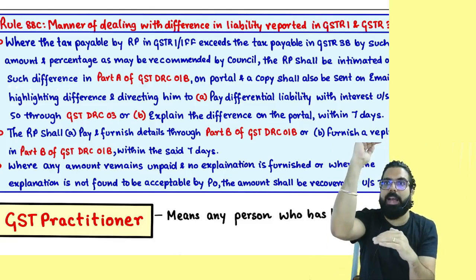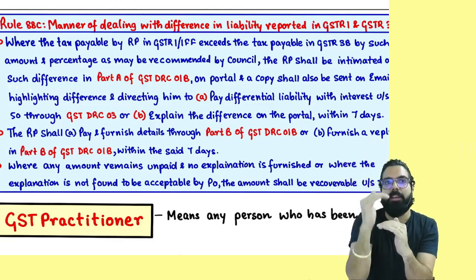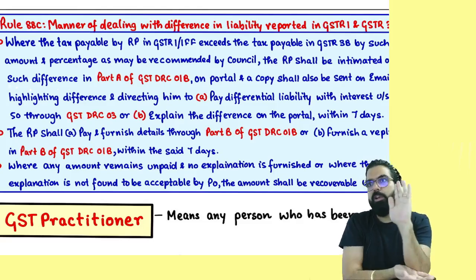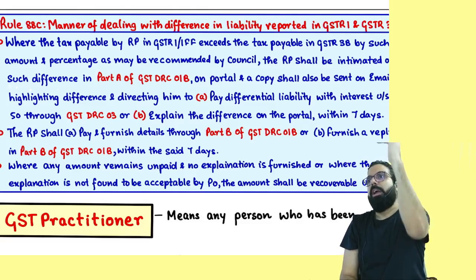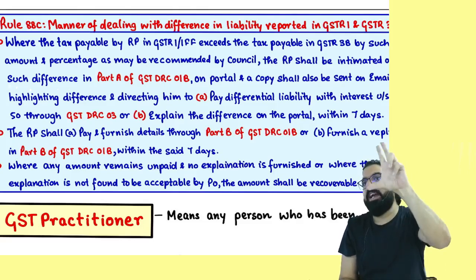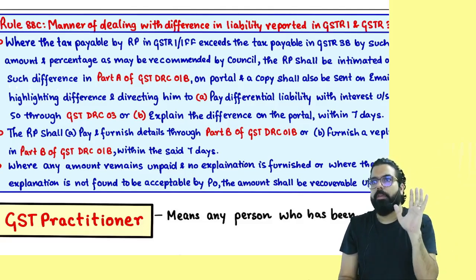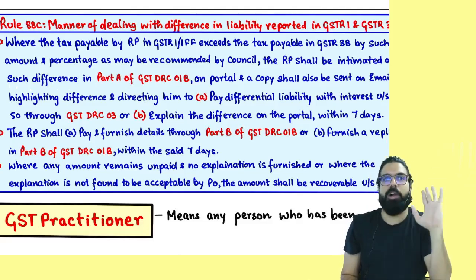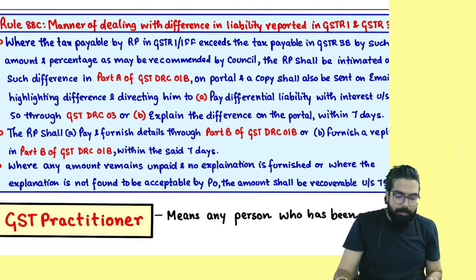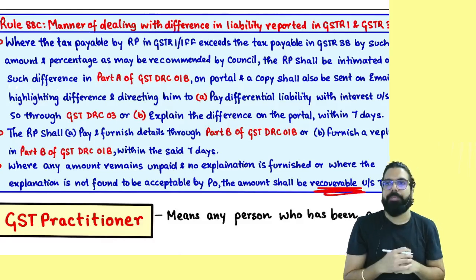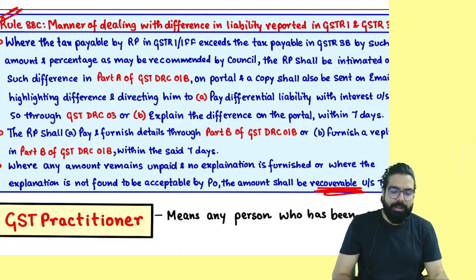Is there a difference between the liability reported in GSTR 1 and GSTR 3B? If there is a difference, you will be sent one love letter. You will get an intimation saying, sir, there is a difference between your GSTR 1 and GSTR 3B liability. That liability, either you pay or you reply. Are we clear, everyone? If you don't pay or you don't give a reply, the officer will get angry and he will start recovery. Can I go ahead, everyone? That is told by rule number 88C. What is rule number 88C telling, everyone?